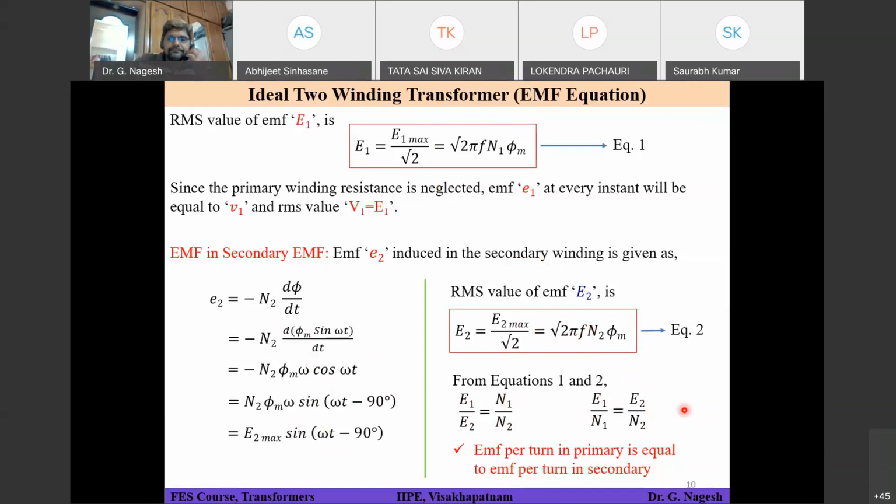So this is regarding your EMF expression and the corresponding RMS values for the primary and secondary windings, and the polarity notation we have seen. And we have seen a relation which is E1 by E2 is equal to N1 by N2. So this is regarding your basic EMF expressions for an ideal transformer. I hope it is clear to you.